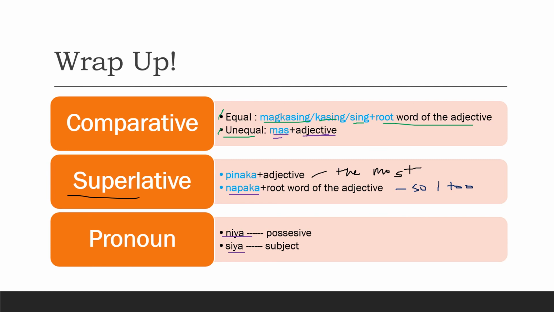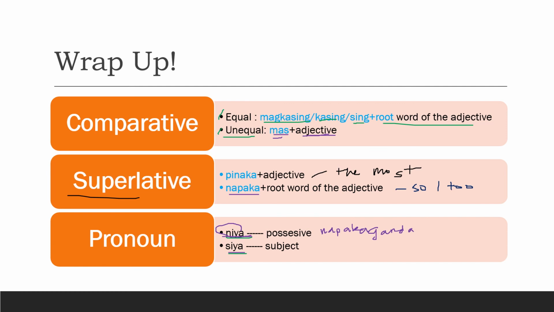When we say maganda siya, siya is the subject that we are talking about. And an example of niya is napakaganda niya. So, this superlative is connected with niya and siya.